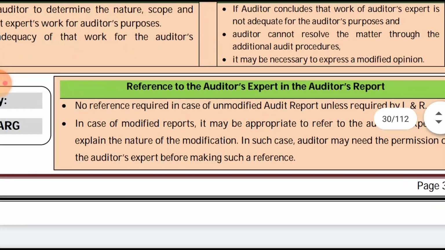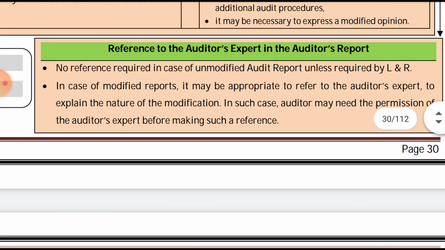A reference to the auditor's expert in the audit report. No reference is required in case of an unmodified opinion unless required by law or regulation. If law and regulation say so, even if it is unmodified, the auditor will give the reference of the auditor's expert. Second, in case of a modified report, it may be appropriate to refer to the auditor's expert to explain the nature of the modification. So the auditor's expert will basically give his reasoning.